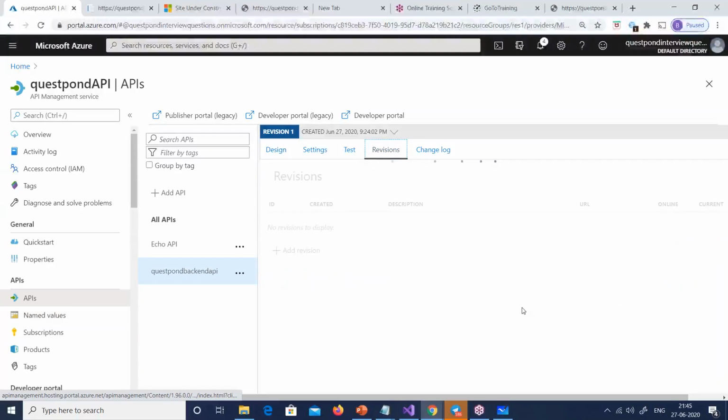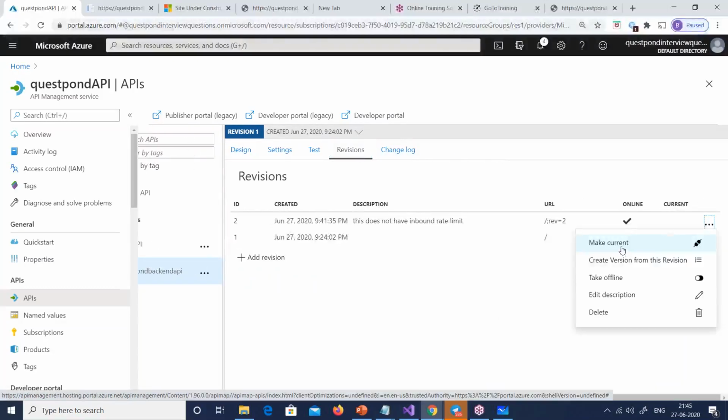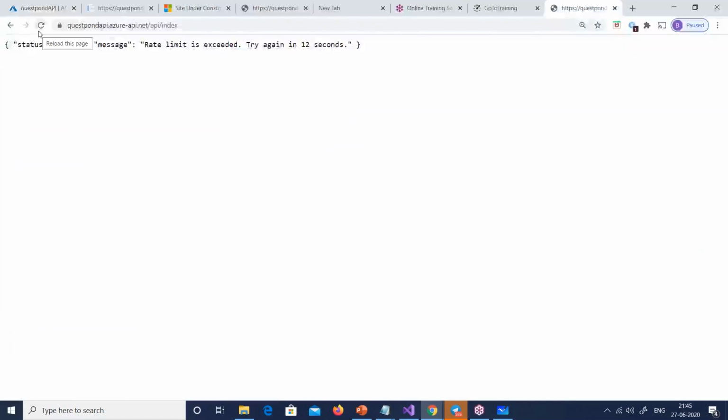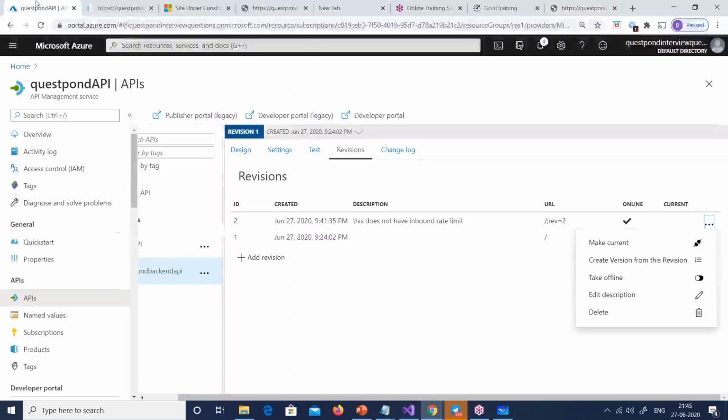What I mean to say is that whatever I do changes out here in this revision, I can make it current later on. You can see here, make it current, right? And then this front end guy will go to the second revision. I think I messed with that XML, but I hope everybody has understood what I was trying to do. So with revisions, you can create revisions at the back end, still let the front end work, and then make the revision live.